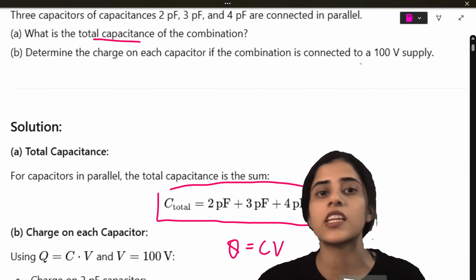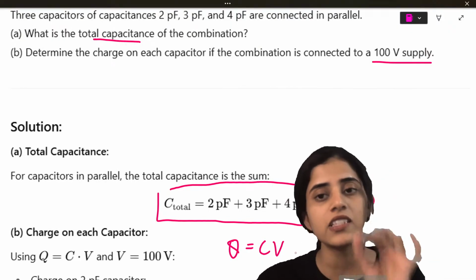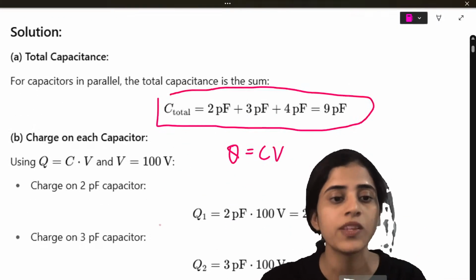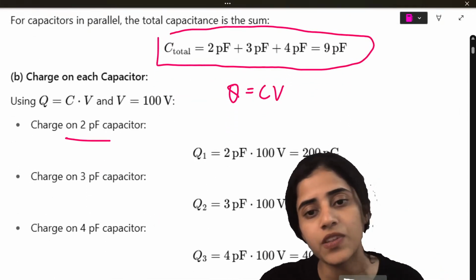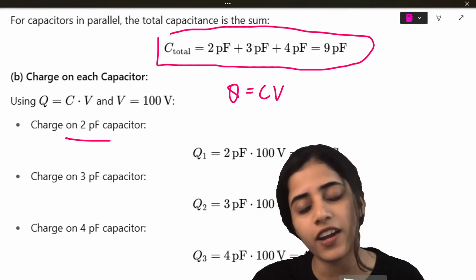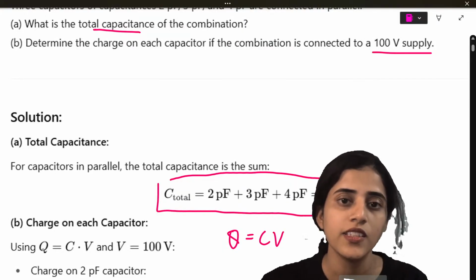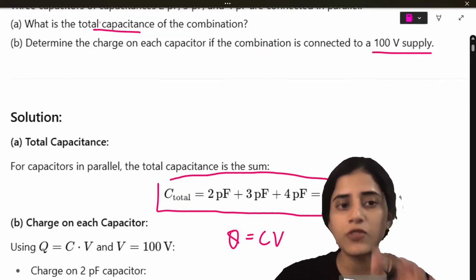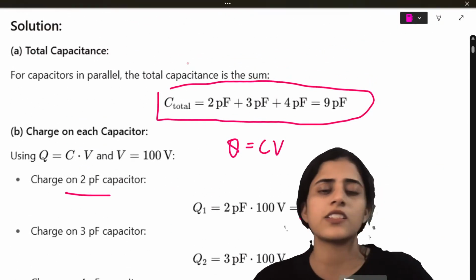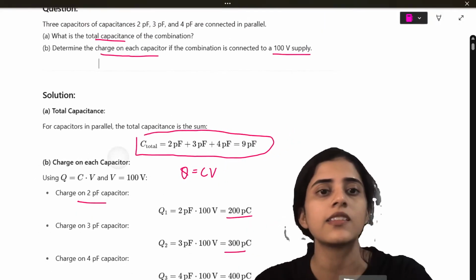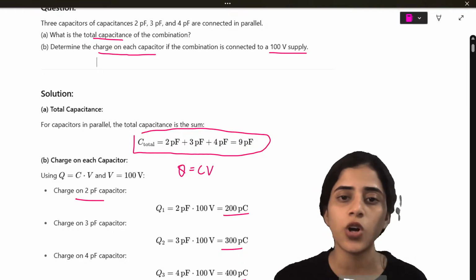Now in the question it is given that we are connecting it to a 100 volt supply. Now we know the capacitance, we know it's 100 volts. So we will find it for each. The charge on the 2 picofarad capacitor will be 200, on 3 picofarad it will be 300 and on 4 it would be 400. We have to find out the charge on each capacitor, that's why we found out each one. Simple question. This is a 3 mark question for your second exam. Is this clear to all of you?